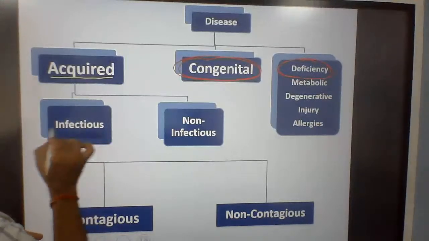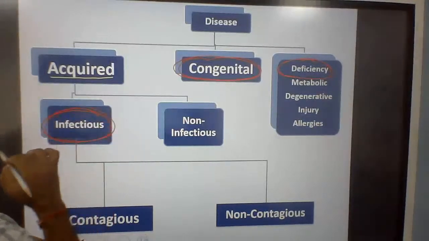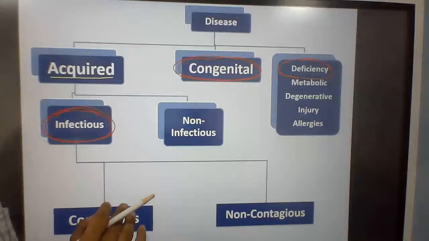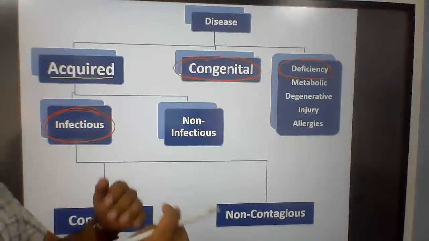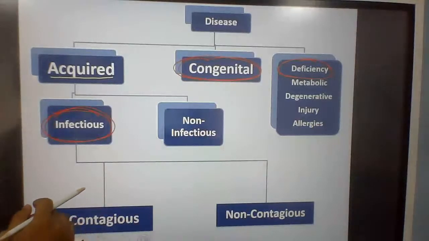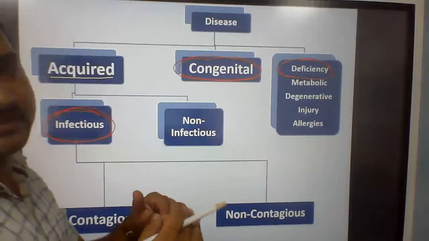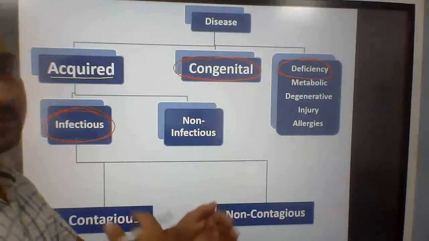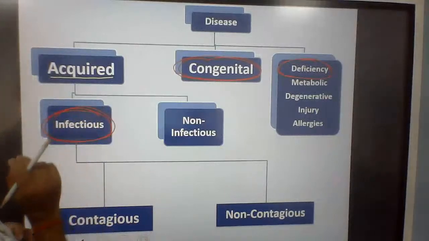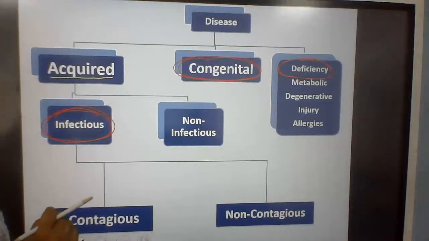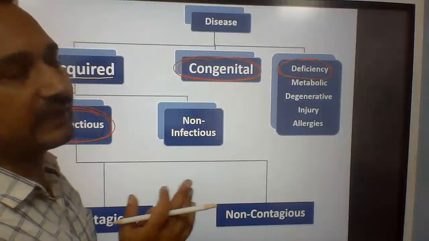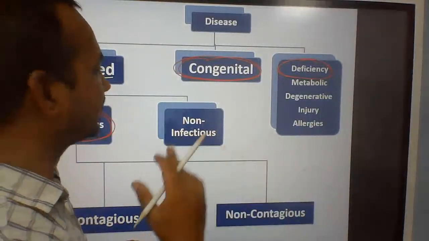The number one, infectious disease. Infectious diseases can spread from one type of organism to another kind of organism. Means they are spreading from one person to another person, human to human, maybe animal to human, maybe human to animal, like that. So that kind of disease is called infectious disease, which gets transferred from one kind of organism, a diseased person, to another undiseased person.